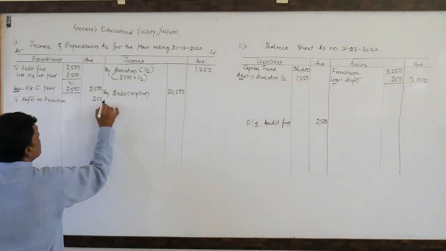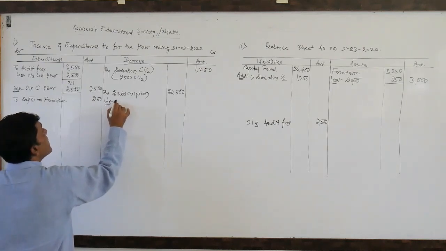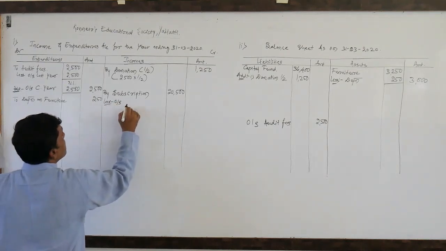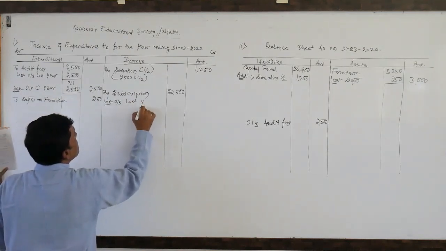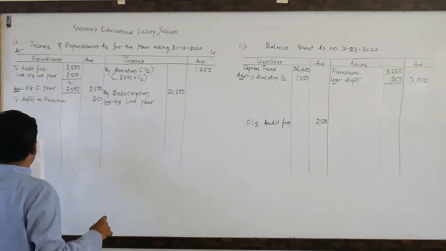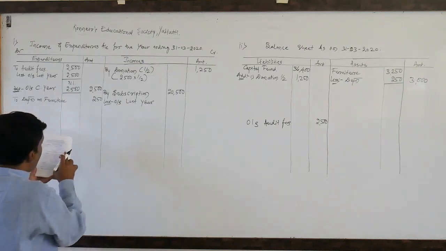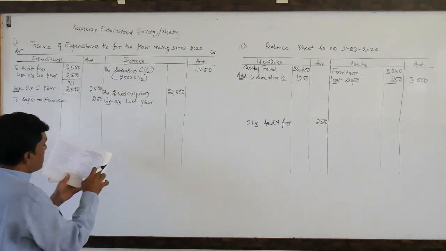That is the reason we need to deduct last year outstanding amount that we have also received. There is a linkage with the outstanding subscription of rupees 1,000 for the last year.